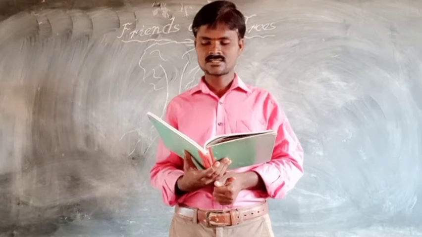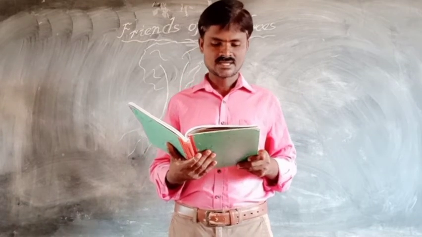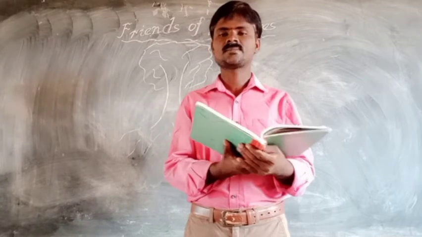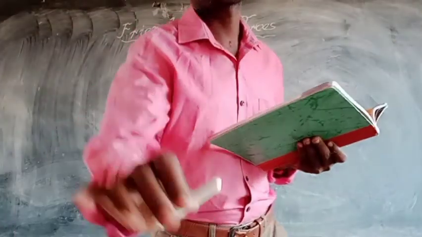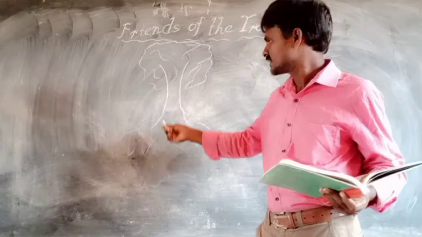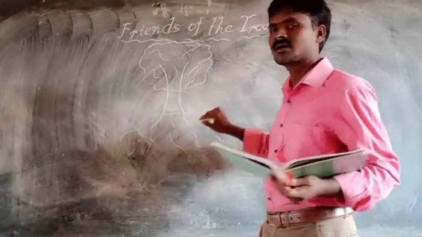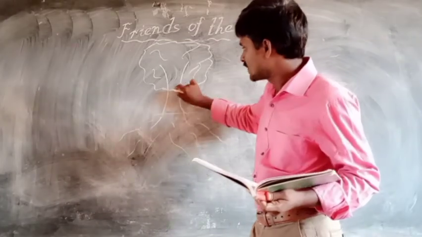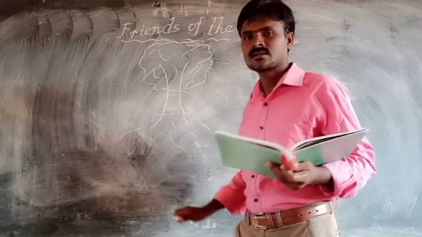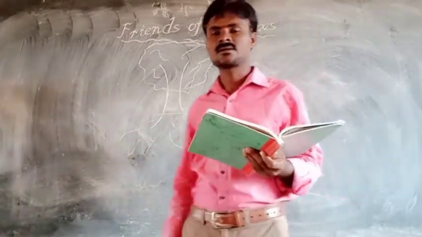First, listen to this lesson carefully. There is a kind of beetle that lives under the bark of a tree. What is the meaning of the bark? Bark means the protective layer. Suppose this is the tree. This part is called the trunk, and the upper protective layer of the trunk we call the bark.